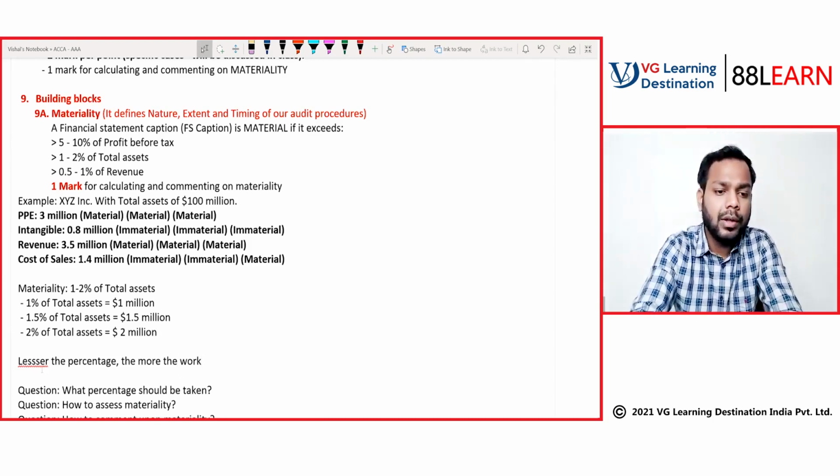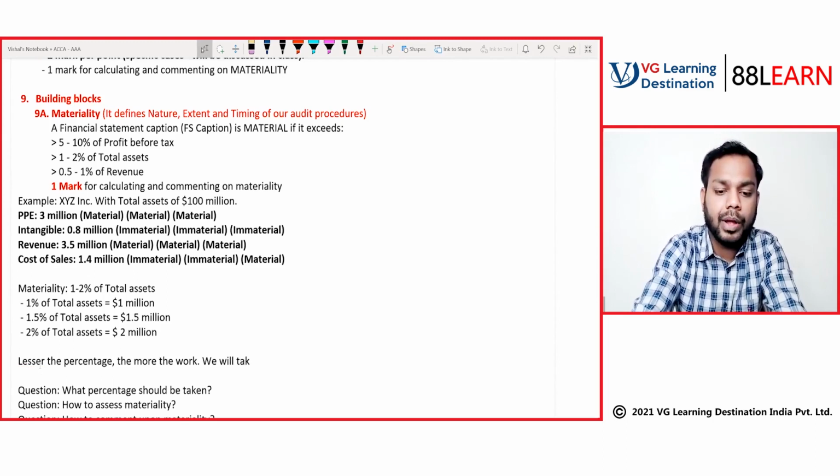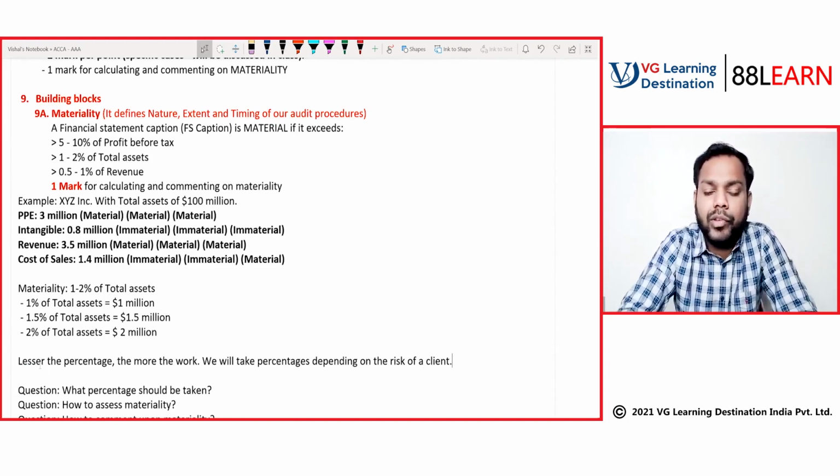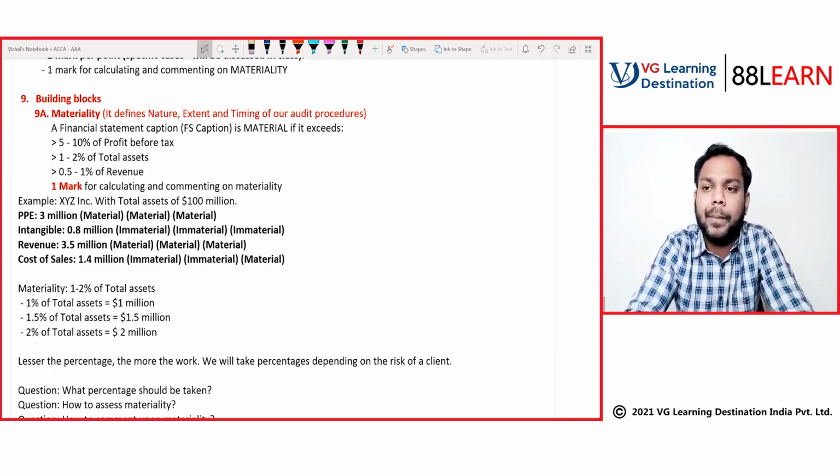Now comes the question, why will we take lesser percentage? We will take percentages depending on the risk of a client. Let's suppose a client is there which is very risky. What will we go for, 2% or 1%? If a client is risky, comparatively it is a risky client, so will we go for 2% or 1%? Can you please comment in the chat box?